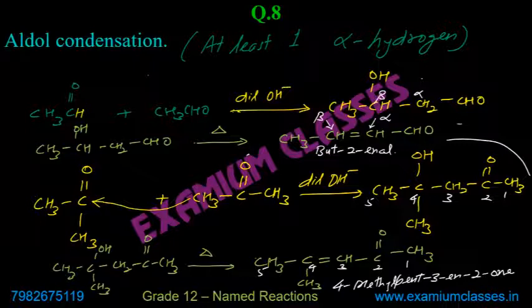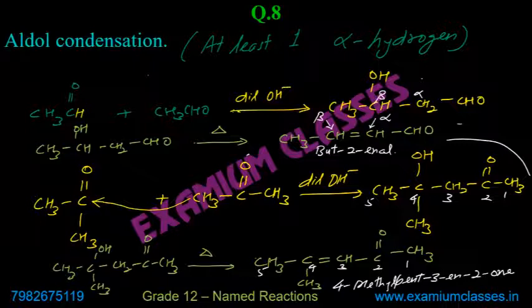Alpha will always be the carbon adjacent to the main functional group. So that's why these are known as beta hydroxy. Alpha hydrogen should be present for aldol condensation.